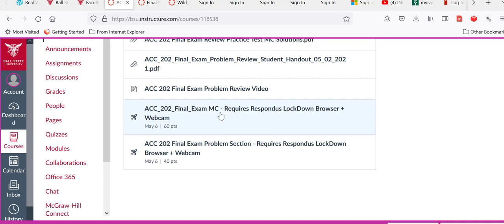The multiple choice section is 30 questions that are multiple choice, and I think there's a couple of true and false in there as well. But there's also an extra credit question in the multiple choice section. So you'll get the opportunity to complete those and have an extra credit question attached to that portion.